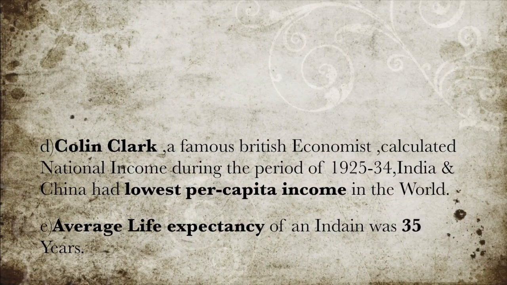There were many other indications of India's economic backwardness and impoverishment. Colin Clark, a famous authority on national income, calculated India's national income for the period 1925 to 34. During that time, India and China had the lowest per capita income in the world. At the same time, the per capita income of an Englishman was 5 times that of an Indian. Similarly, the average life expectancy of an Indian was 35 years, in spite of some tremendous progress in technology, especially in the medical field.